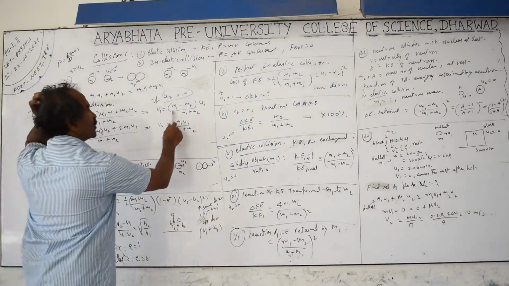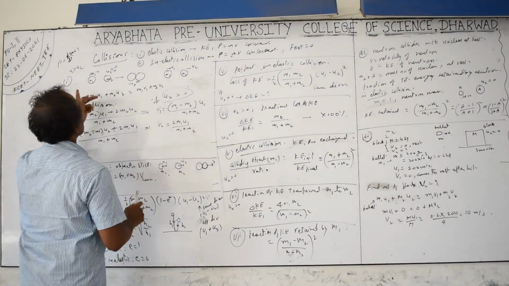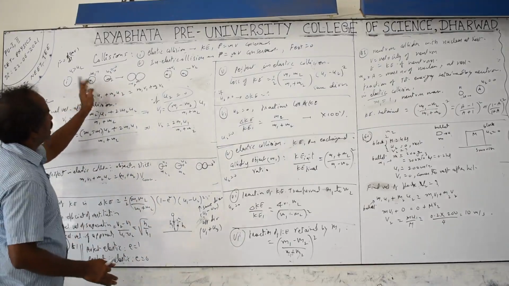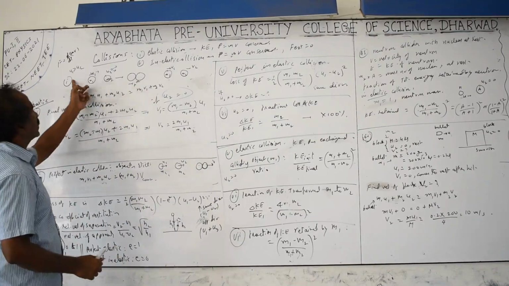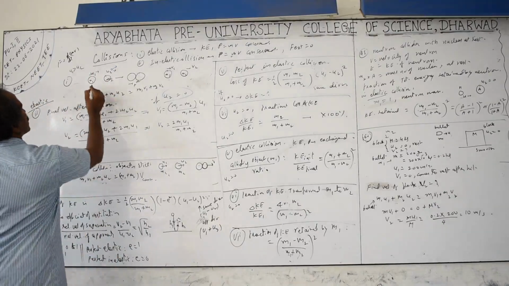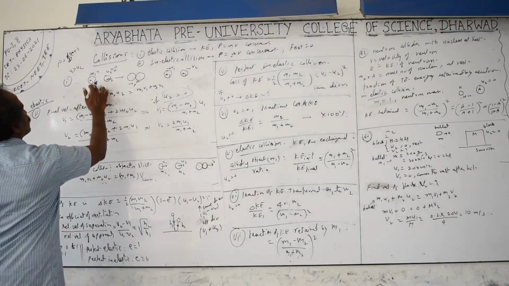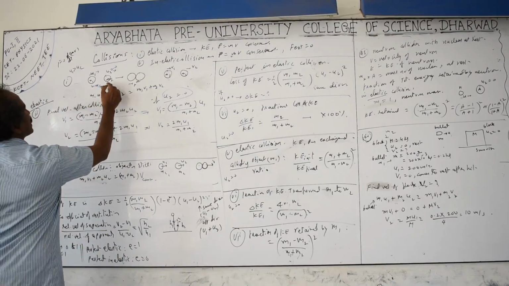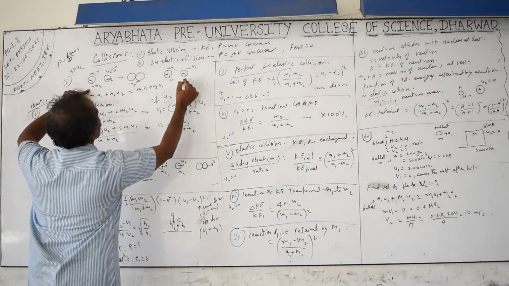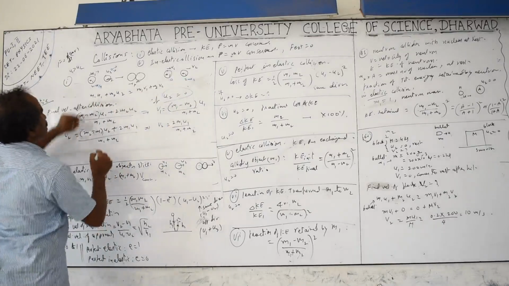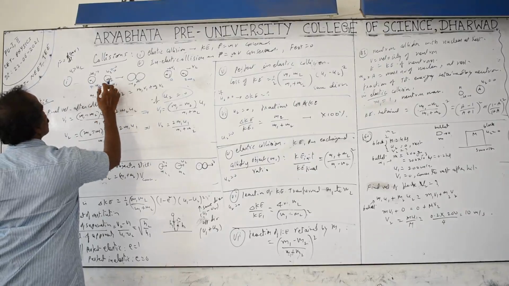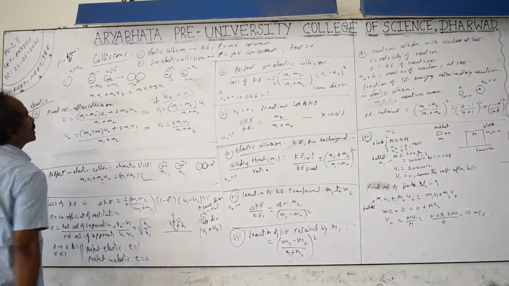Whenever m1 equals m2, the two masses are equivalent, and velocities are exchanged. Velocity exchange means if the second body is at rest, the first body comes to rest and the second body continues to move with the velocity of the first body. Momentums are exchanged because the masses are the same, so velocities are also exchanged. This is 2 meter per second before, this is at rest. After collision, this comes to rest and this becomes 2 meter per second. If this is 2 meter per second and this is 4 meter per second, after collision they exchange: 4 meter per second, 2 meter per second.